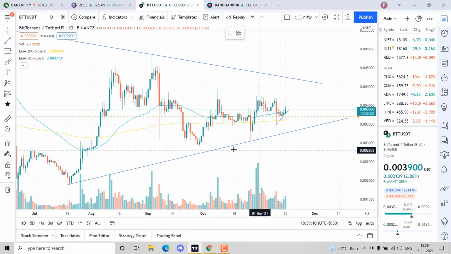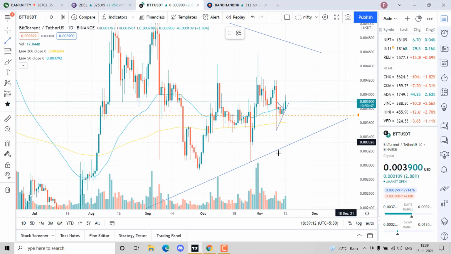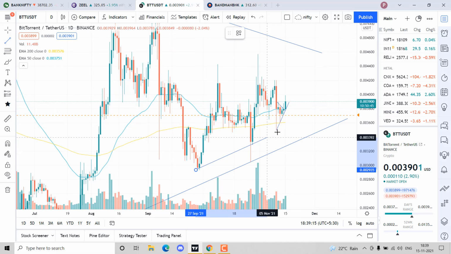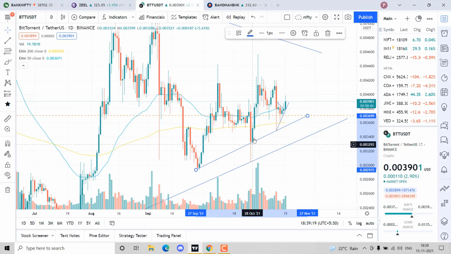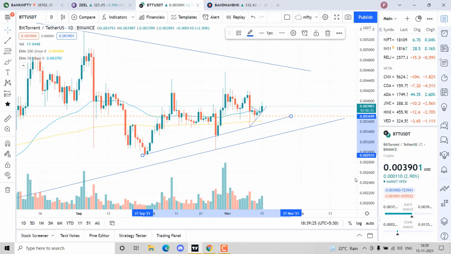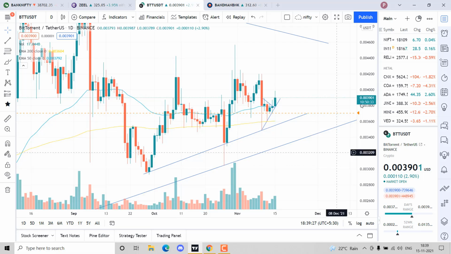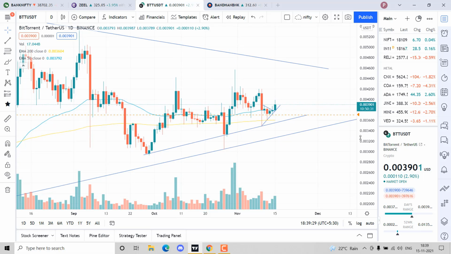We're drawing from the wick. If I draw body to body, so this is the body, I take the body as the count. I've taken this body as the count and this body as the count, neglecting this big wick. So this is body to body. You can see it really depends on the trader how he wants to draw his supports and resistances, and that comes with experience and screen time.